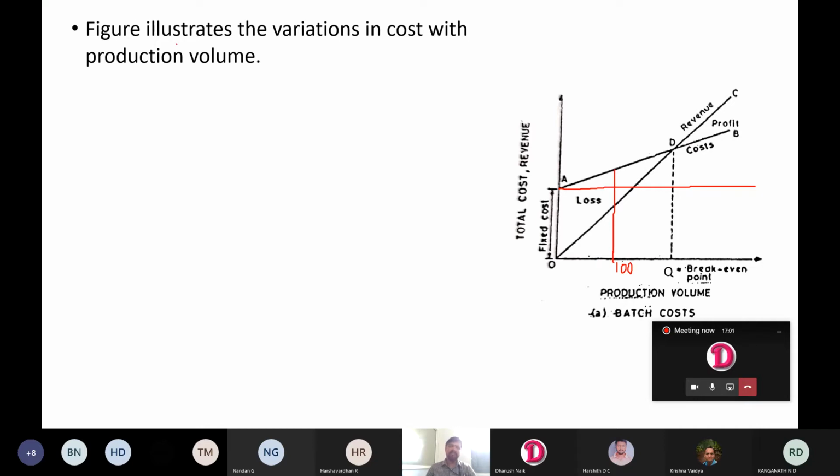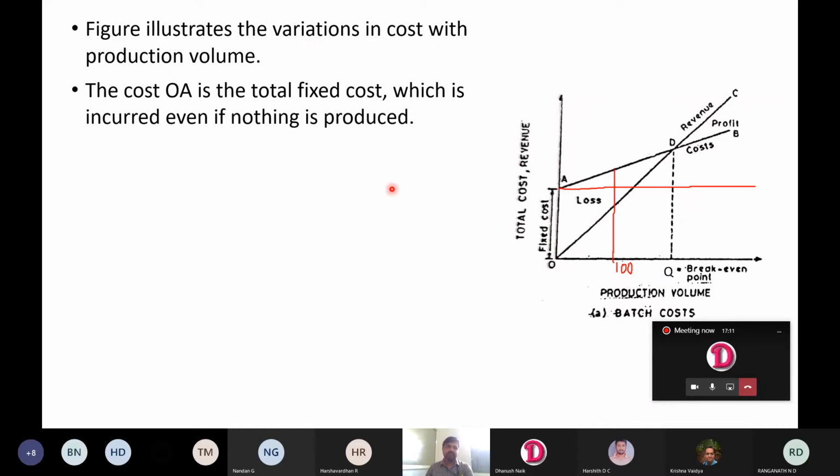The figure illustrates the variations in cost with production volume. OA is the total fixed cost which is incurred even if nothing is produced.